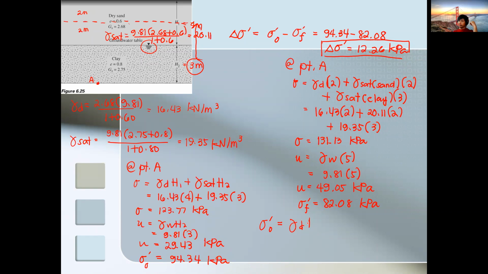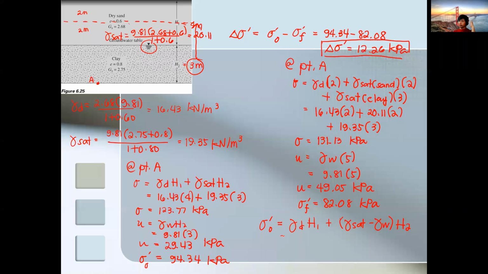Times H1, plus, the lower layer is saturated, right? But again, since we are considering it as effective, we have to use gamma prime. So gamma saturated minus gamma water, times H2. You have to subtract gamma water to make it effective, because that's the formula for the submerged unit weight, or the effective unit weight.